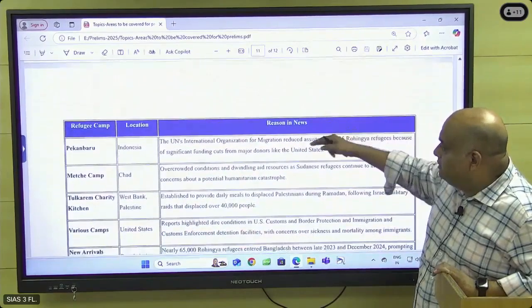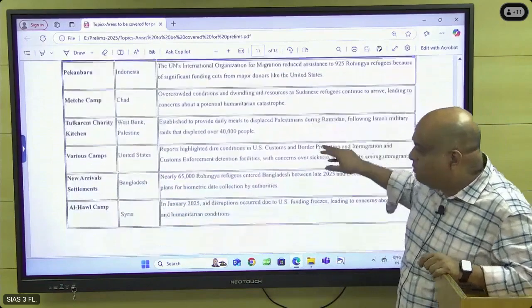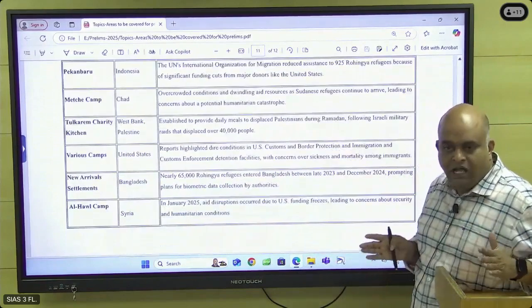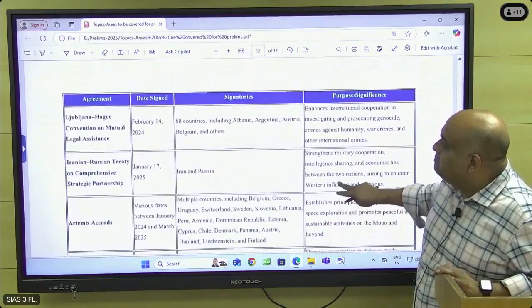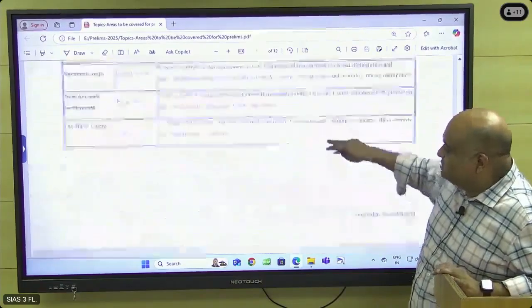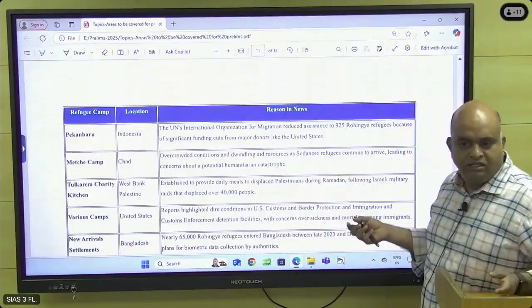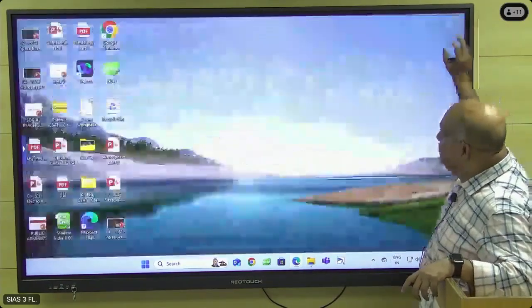And then refugee camps, different important refugee camps which were active in the last 2 years. That also I have listed, just to check it. And then other important agreements also I have listed. So I will add some more and then I will send it in 1 or 2 days.